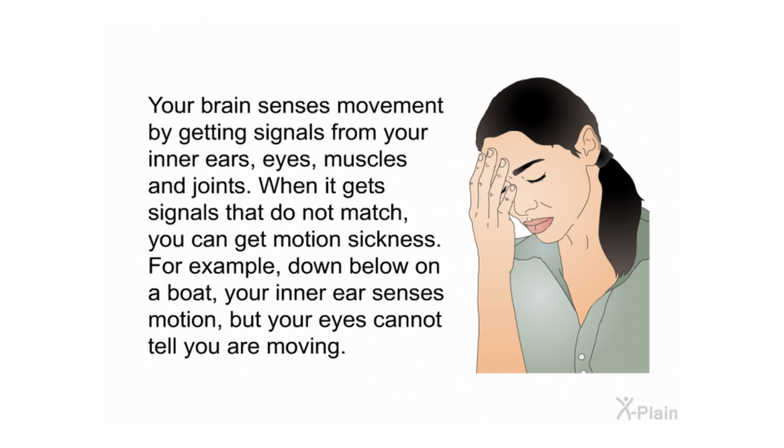Your brain senses movement by getting signals from your inner ears, eyes, muscles, and joints. When it gets signals that do not match, you can get motion sickness. For example, down below on a boat, your inner ear senses motion, but your eyes cannot tell you are moving.